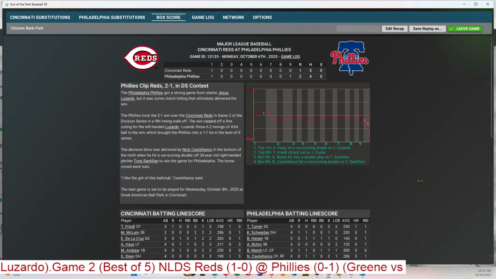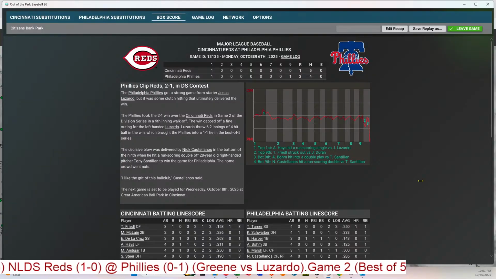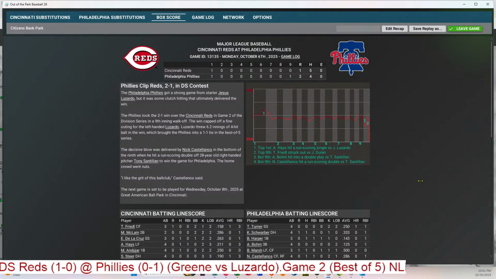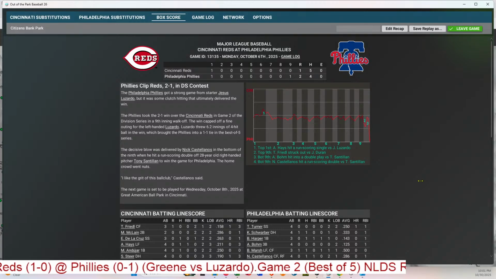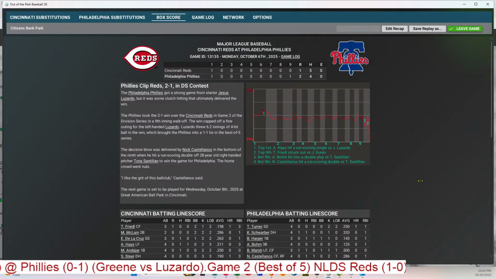So the totals here for the winning Philadelphia Phillies, 2 runs, only 4 hits, and no errors. How many hits did they have the last game? They had 10 the first game. So 2 runs, 4 hits, no errors. And the Reds, 1 run, 5 hits, no errors. Again, the winning pitcher is Duran. Came in for the 9th inning. The losing pitcher is Santillan as we head to Cincinnati after a day off, a game day off, for Game 3. And we will see who's pitching in that game right now.